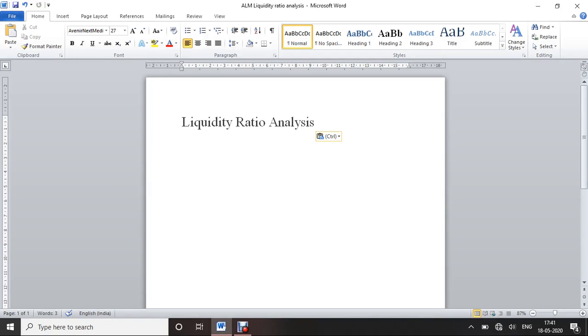Okay, so before going to the illustration problems, we have to know what is liquidity ratio analysis. This analysis helps in measuring the short-term solvency of a business, which means it helps in measuring a company's ability to meet its short-term obligations. Liquidity suggests how quickly assets of the company get converted into cash. So that means liquidity.